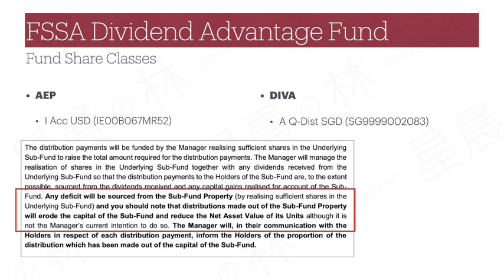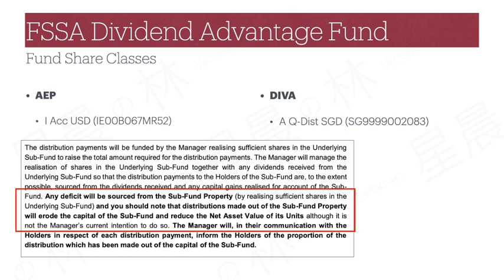Given DIVA is designed with distribution yield as a marketing focus, the fund pays about 1% distribution per quarter, totaling to about 4% per year, making it on par with the dividend yields for the popular names in the Singapore stock market.